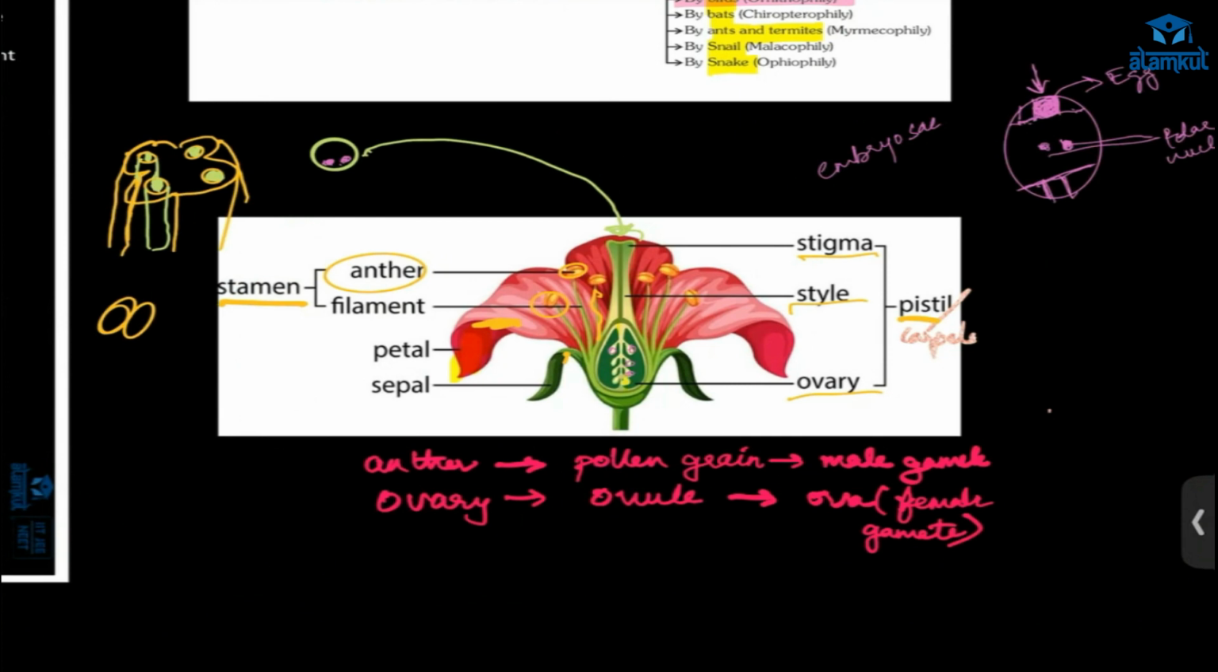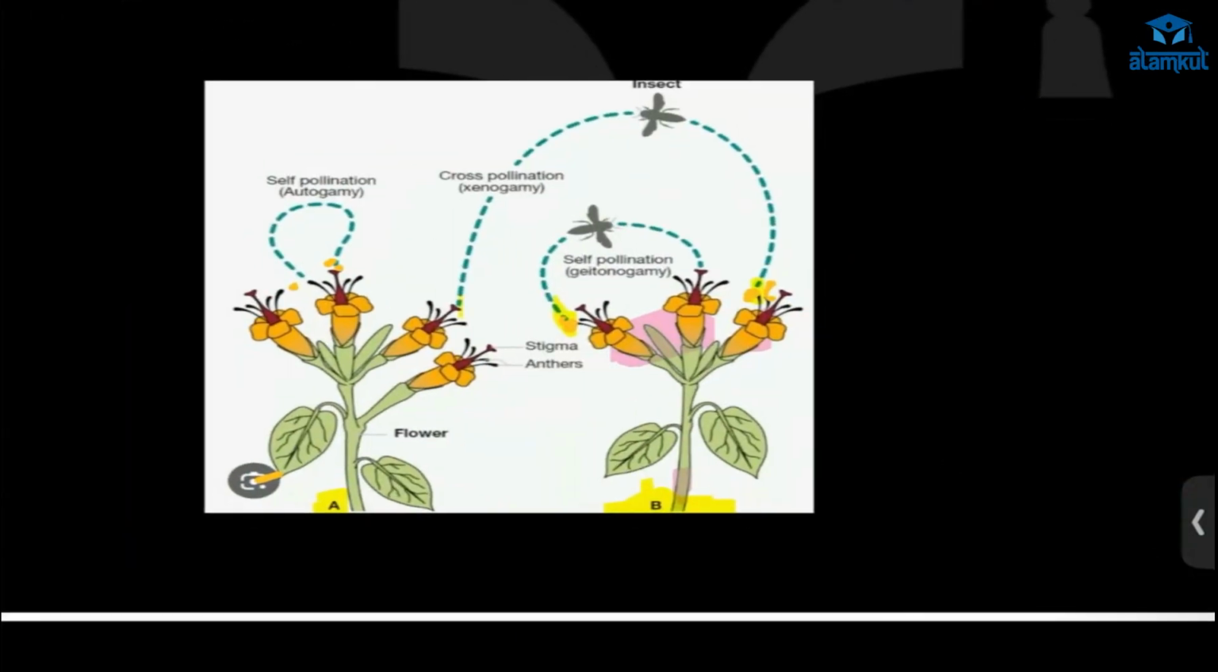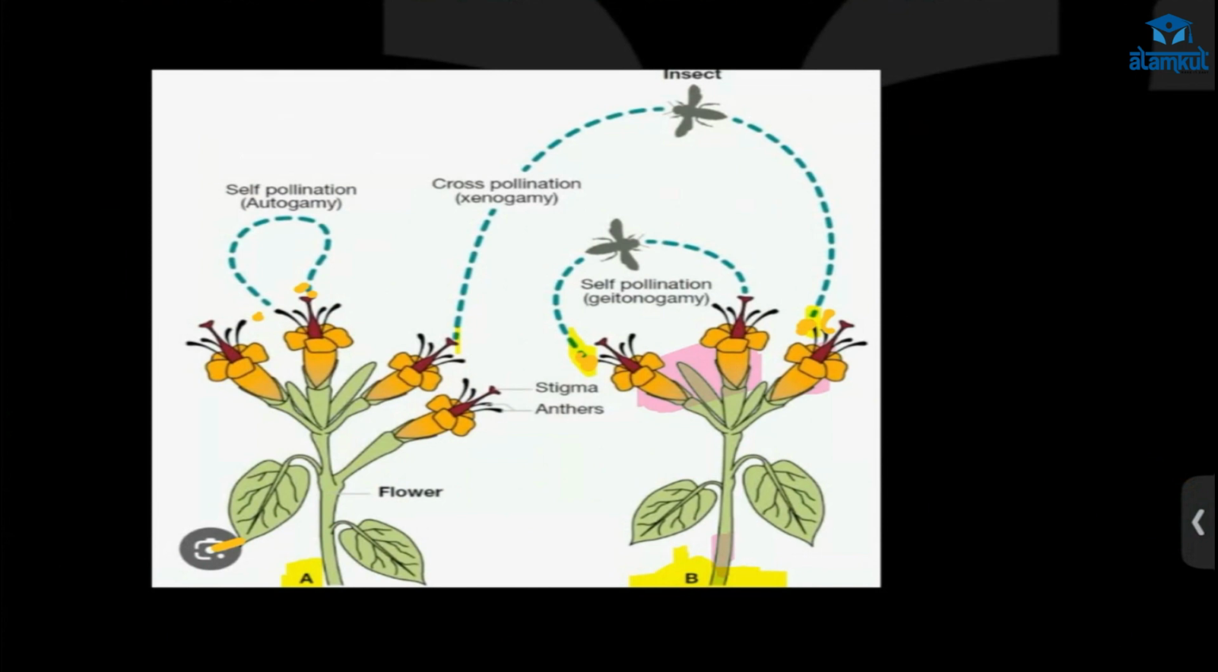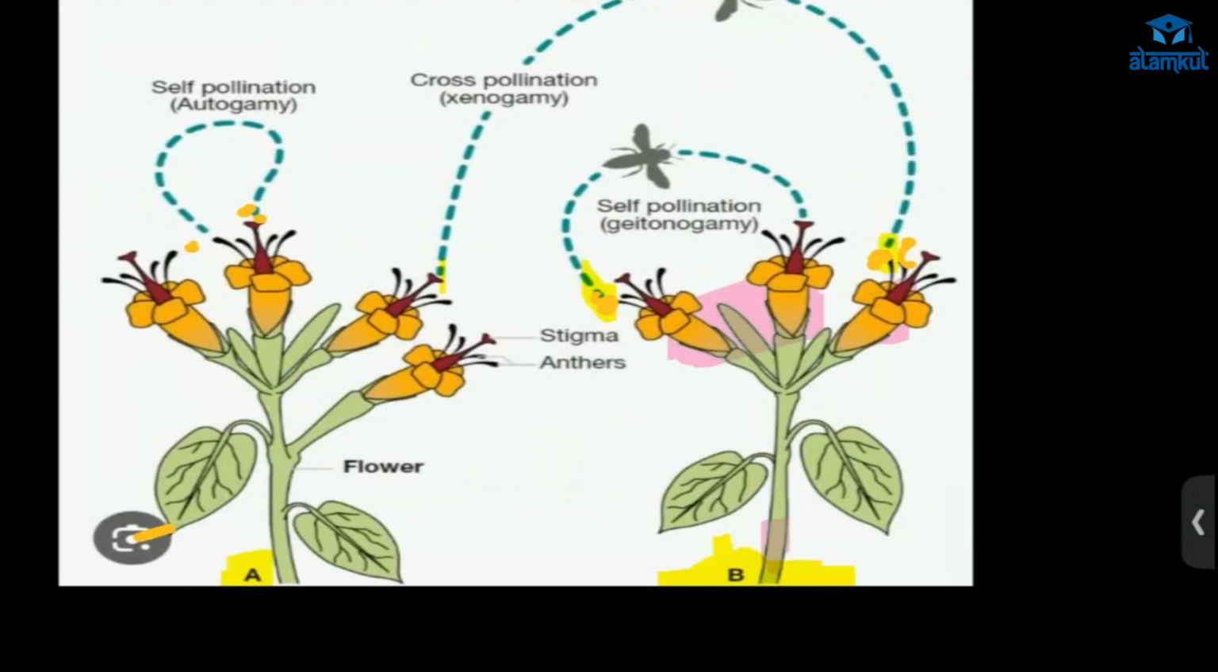pollination. The transfer of pollen grain to the stigma of the flower is pollination. There are two types of pollination: self pollination and cross pollination. Self pollination is also known as autogamy. Gamy means marriage, auto means self, so self marriage.